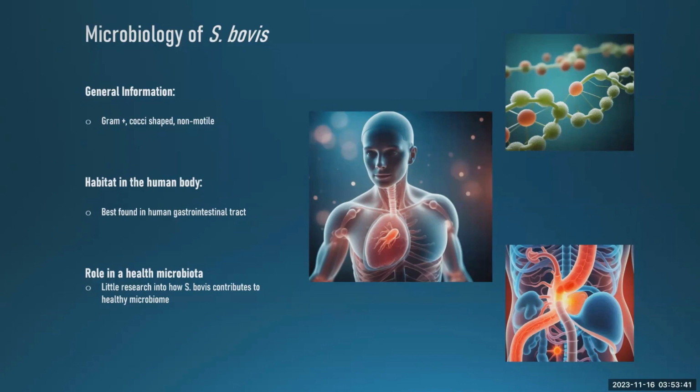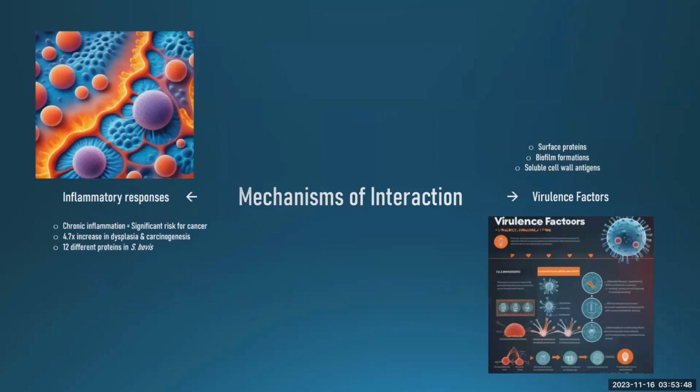Looking at some of the mechanisms of interaction in general, chronic inflammation is identified as a significant risk in the development of colorectal cancer. Active inflammation measured histologically is associated with a 4.7-fold increase in dysplasia and risk of cancer development. In general, Streptococcus bovis found in the human GI tract promotes inflammatory responses.